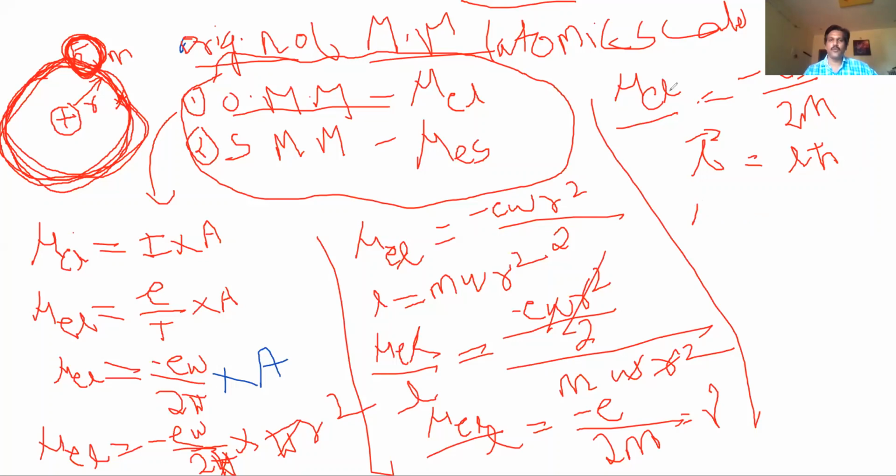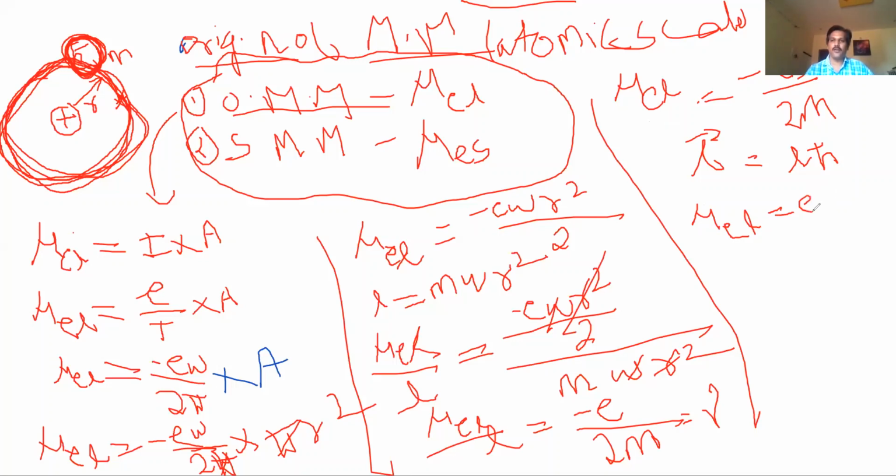So this mu L equals, I'm writing this L bar. L is called the orbital quantum number, or angular quantum number.